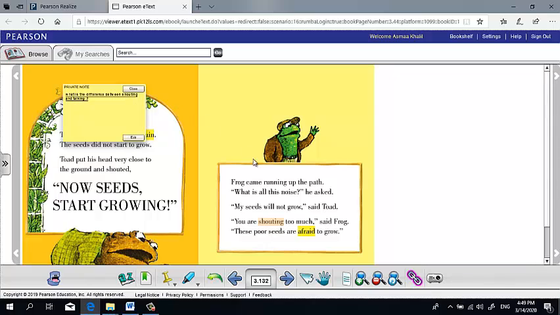Here, Frog came running up the path. "What is all this noise?" he asked. "My seeds will not grow," said Toad. "You are shouting too much," said Frog. "These poor seeds are afraid to grow." Turn the page with me.